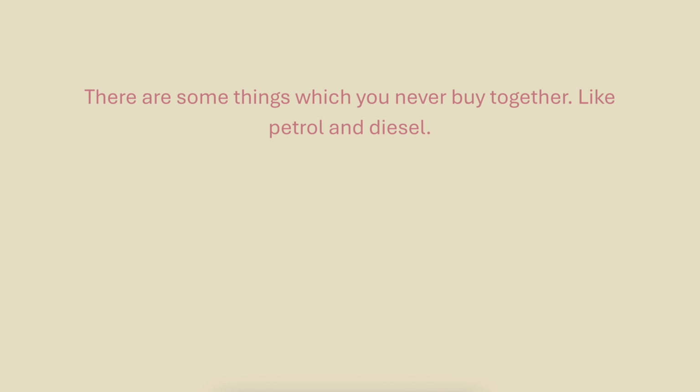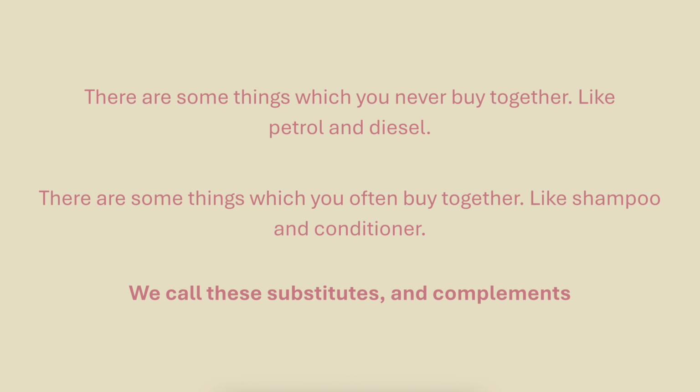There are some things which you never buy together, like petrol and diesel, and there are some things which you often buy together, like shampoo and conditioner. We call these substitutes and complements. How exactly we classify these items is what we're diving into today, using cross-price elasticity.